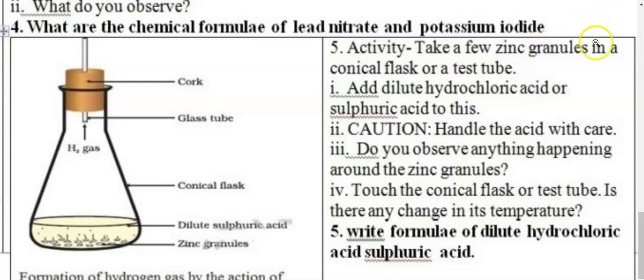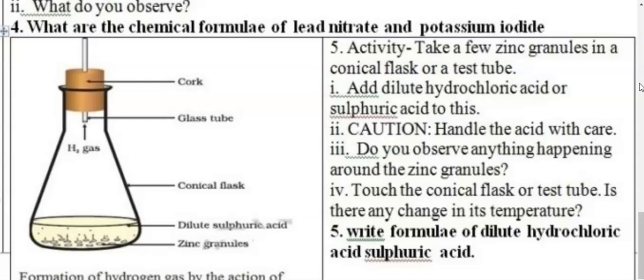Take a few zinc granules in a conical flask or a test tube. So this is a conical flask, as you find here. You can do this experiment in a test tube also, but I think a conical flask is a safer way to do it. Add dilute hydrochloric acid. So you have taken zinc granules. Zinc is, student, Zn, Z capital and n small. Now granulated form of zinc is quite active. So that is why we have taken zinc granules. And then add dilute hydrochloric acid.